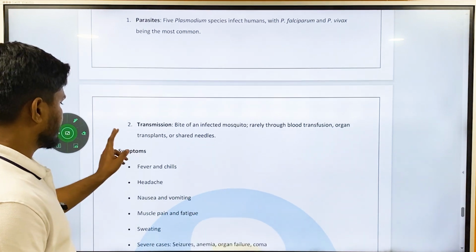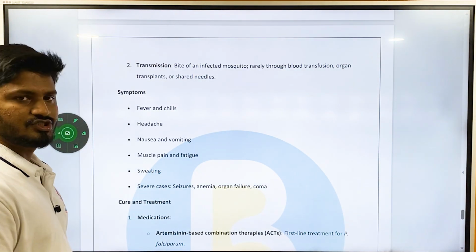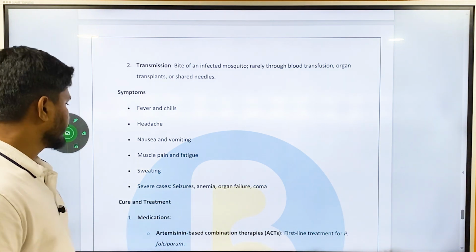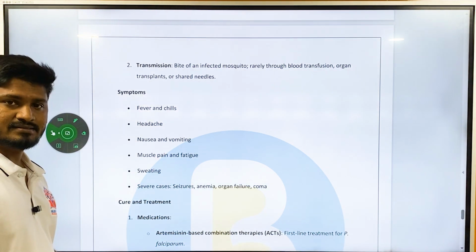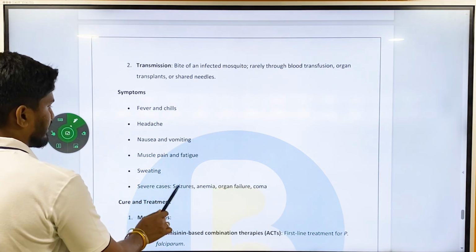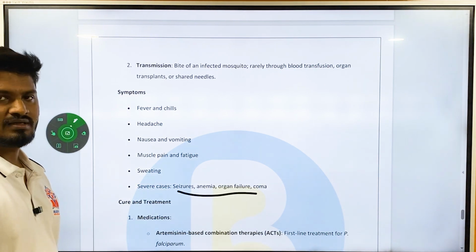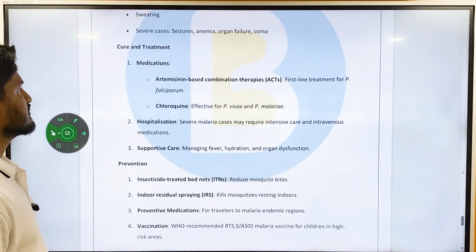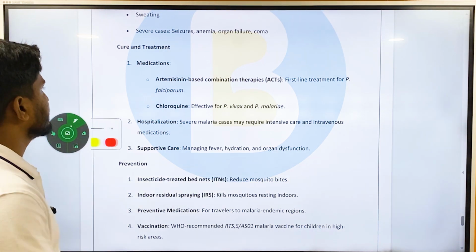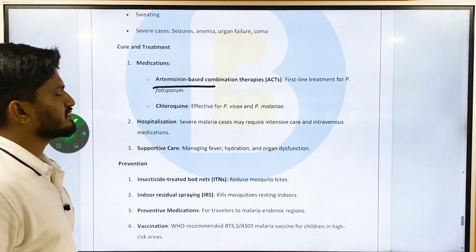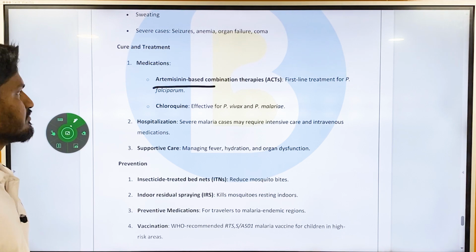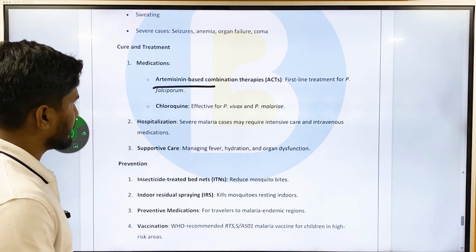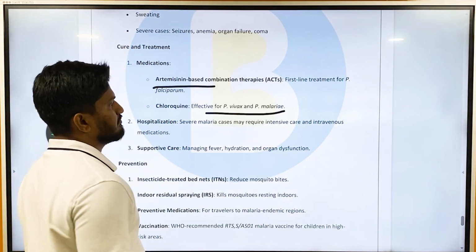Symptoms of malaria are fever, chills and headache, nausea and vomiting, muscle pain or fatigue, sweating. In severe cases, it will also result in seizures, anemia, blood loss, organ failures, coma, etc. So about cure and treatment, medications involve artemisinin, okay, artemisinin based combination therapies, that is ACTs, as first line treatment of P. falciparum, and chloroquine, which is effective for P. vivax and P. malariae.